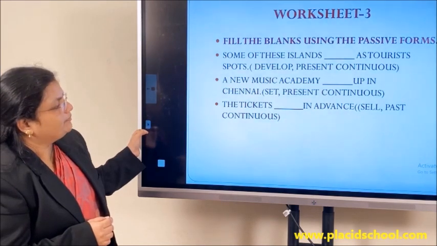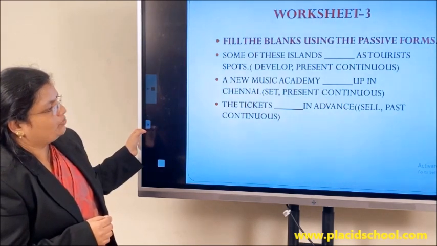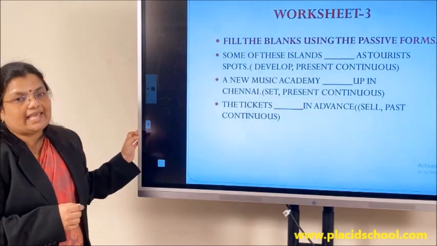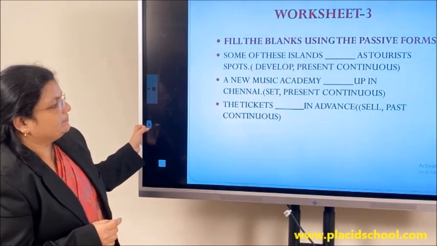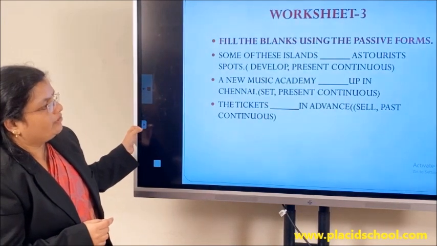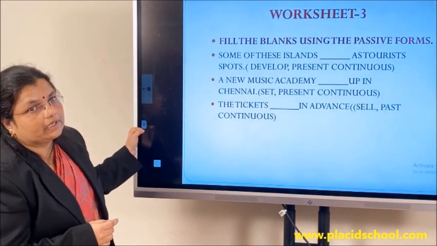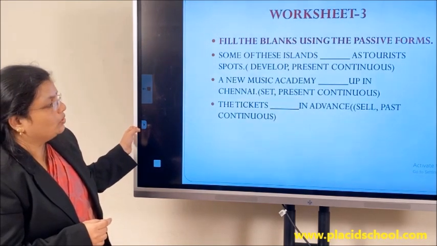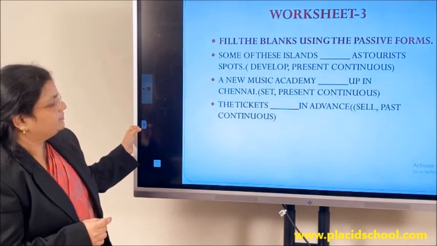Look at the third one: The tickets dash in advance. You have to use the past continuous with the verb sell. The tickets, as it is plural, we have to bring in the plural be verb were: The tickets were being sold in advance.